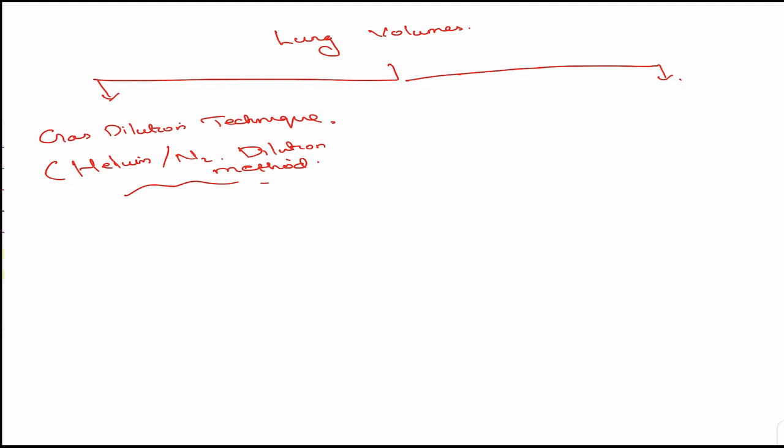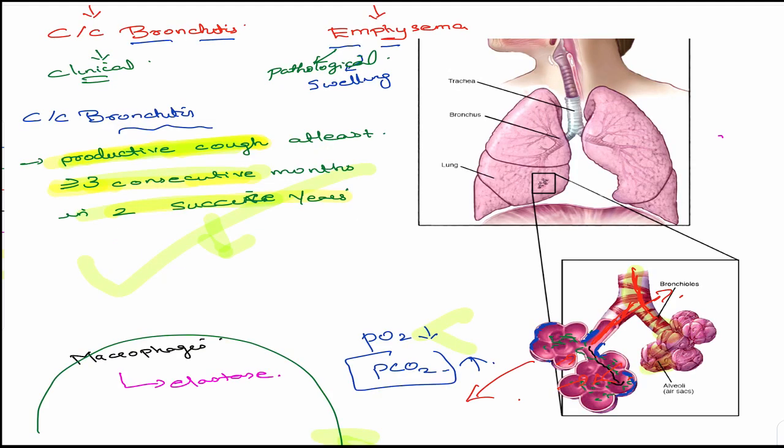So this is also used in case of any restrictive lung disease. If you want to assess the lung volumes in restrictive lung diseases, it is good, and not in obstructive lung disease. Why not in obstructive? In obstructive lung disease we have this blockage.